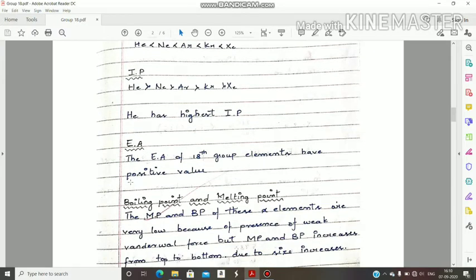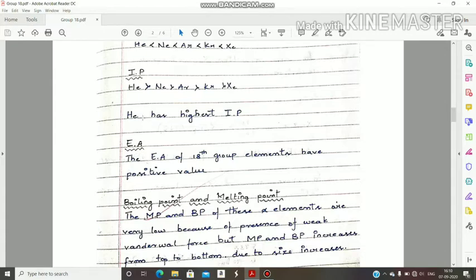Next, EA. EA means electron affinity. This is also called electron gain enthalpy. When an electron is added to an atom, some certain amount of energy will be liberated. That energy is considered as electron affinity. That is the definition actually. So most elements have negative EA values, because when we add an electron, energy will be released. But in some cases, energy will be absorbed.